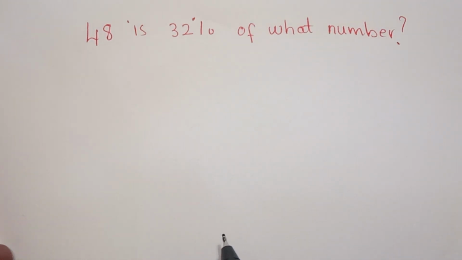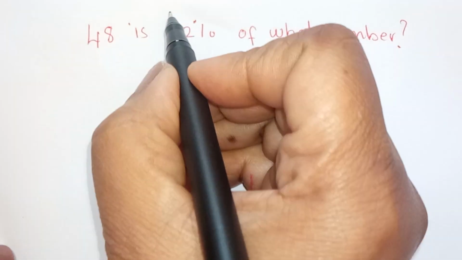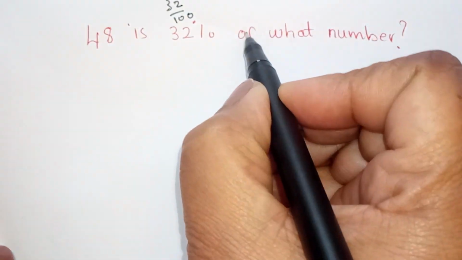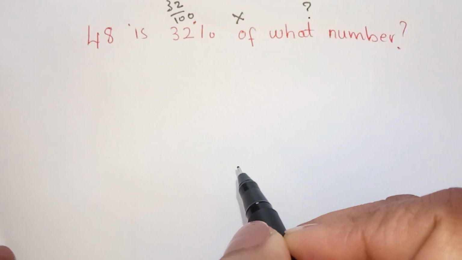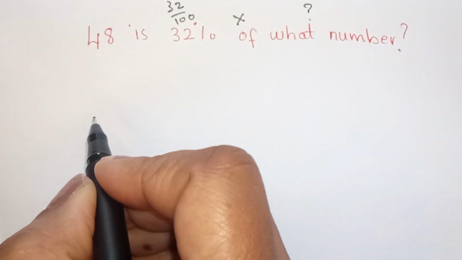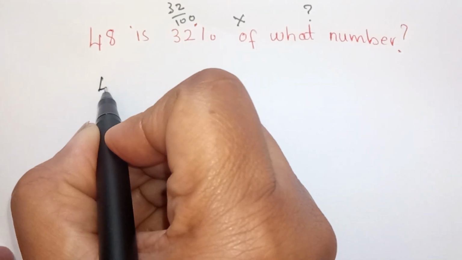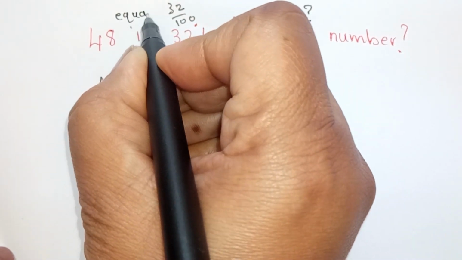Hi everyone, 48 is 32% of what number? So here we have 32% means 32 over 100. Of means multiply and what means a question mark, okay? So we're going to arrange this as a question or as an equation. So we say 48 is means equals.